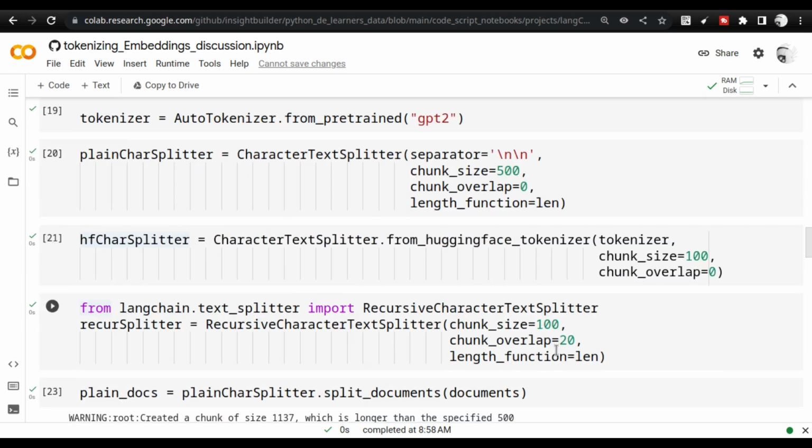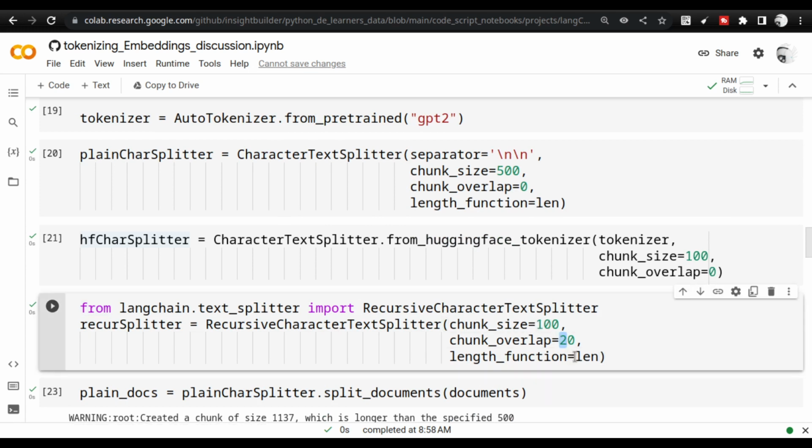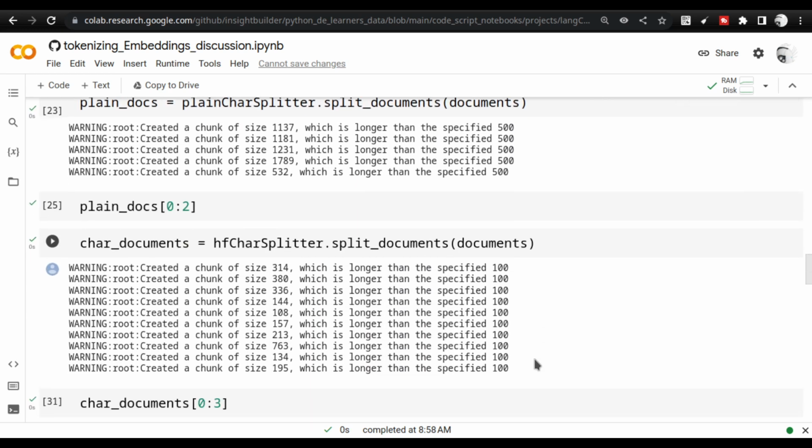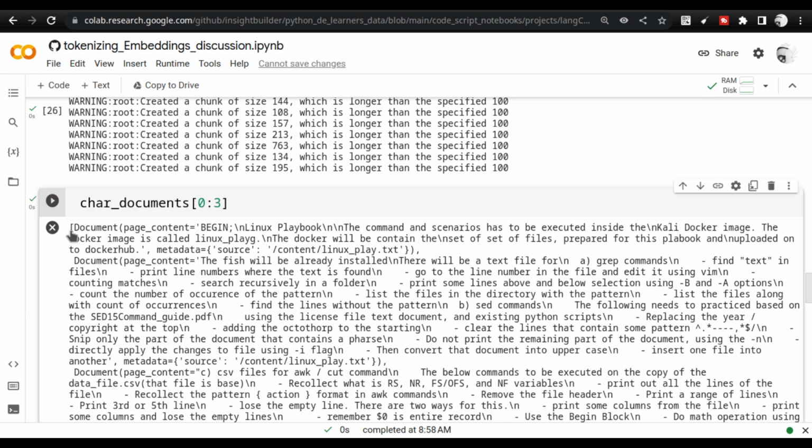If you go here, I have given a chunk size of 100, and I have given an overlap of 20 and a length function. Once I give this chunk size, play with the chunk size actually. Play with 30, play with 1000, see what happens. You will see a huge amount of difference. This is actually practicing, guys. Once you understand these numbers, how you change them and how you work with them, then we can go into the next step, where we are going to embed it.